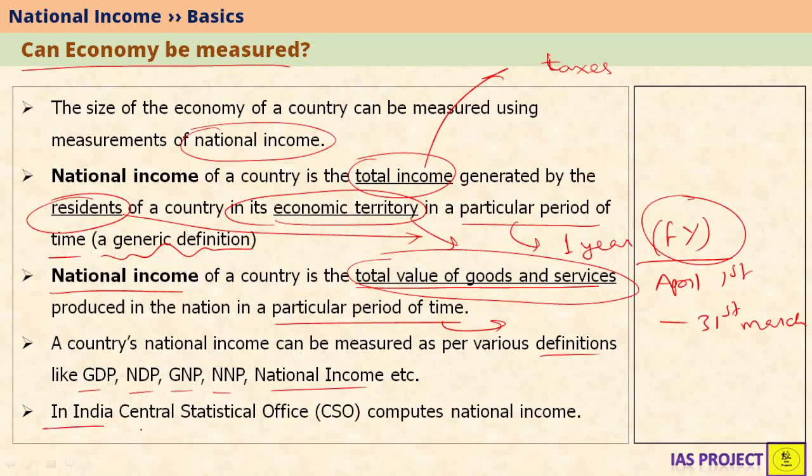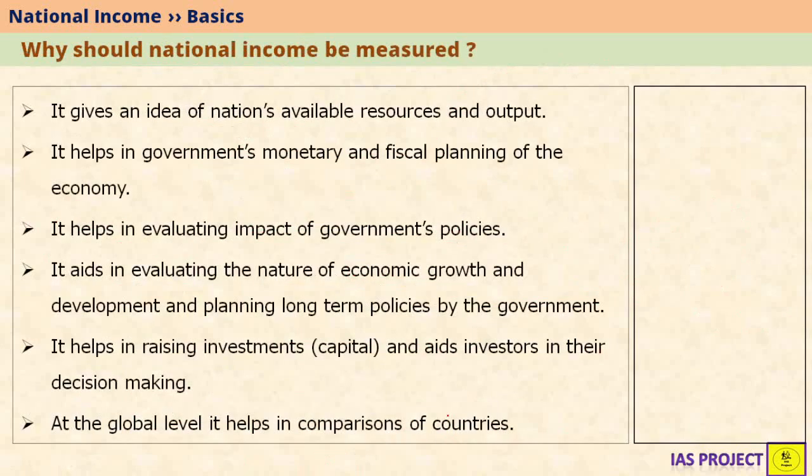In the case of India, it is Central Statistical Office that computes the national income. Central Statistical Office comes under the Ministry of Statistics, Planning and Implementation. So now we have learned that national income can be measured. What is the purpose of measuring national income?